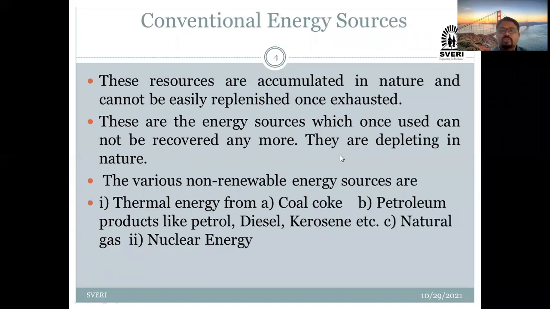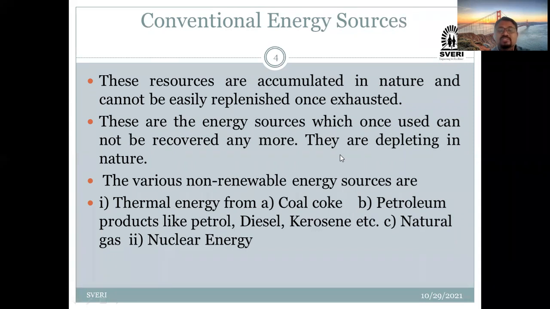Okay, as you know, we have classified these sources into two types: conventional energy sources and non-conventional energy sources. So we will first see conventional energy sources. What is the meaning of conventional energy sources? These resources are accumulated in nature and cannot be easily replenished once exhausted.